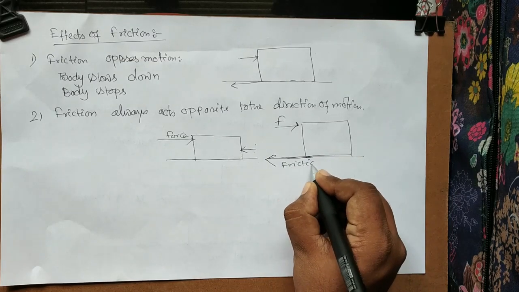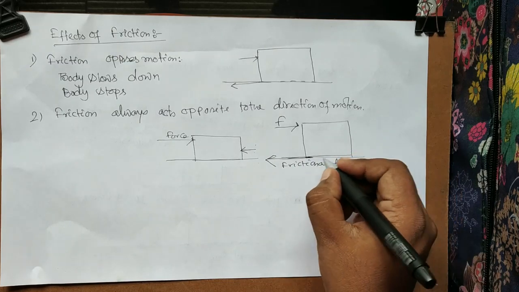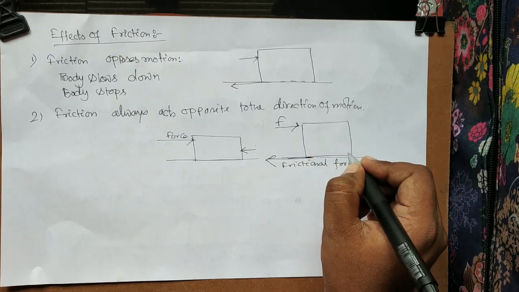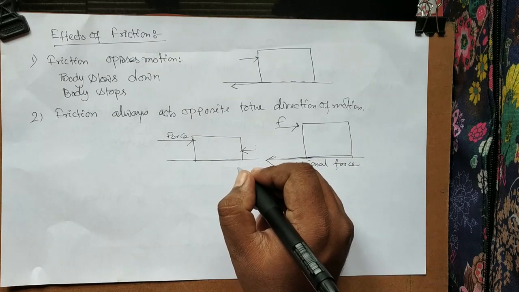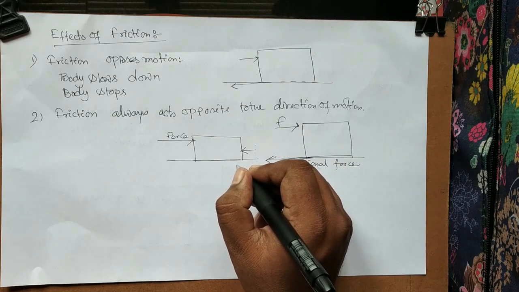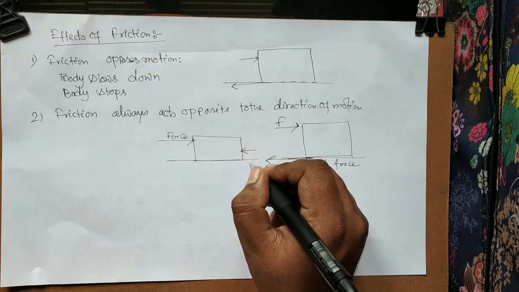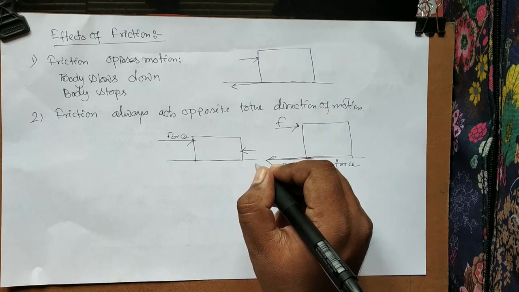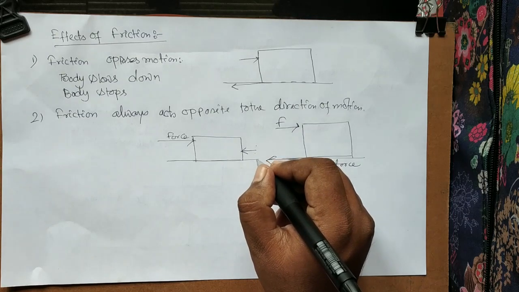So the frictional force is acting opposite to the motion of the body. One thing you have to remember is that if the body is not moved while you are applying force, in that case also friction works. Assume you are pushing an object and that object is too heavy, you are not able to move it.